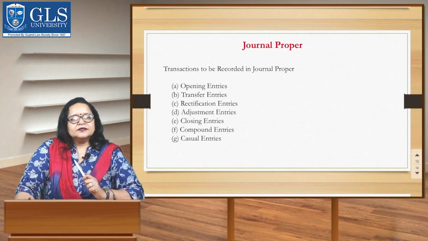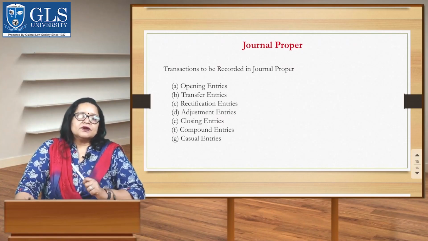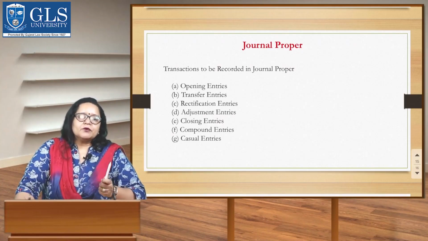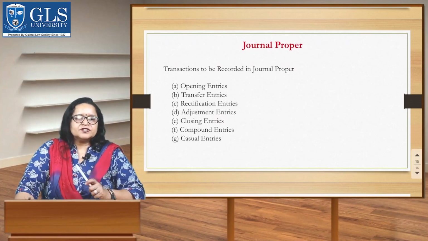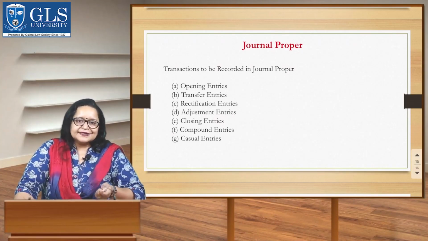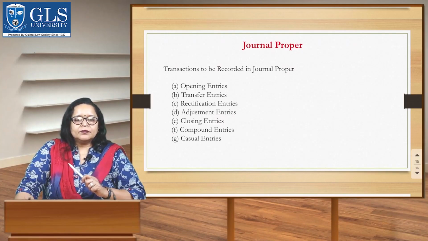And last is casual entries. Journal proper may also be used to record such transactions which do not occur so frequently, so that a separate book may not be provided for them. Like if sales returns are rare, then instead of opening a sales return book, in such a rare case, we can record it in the journal proper.